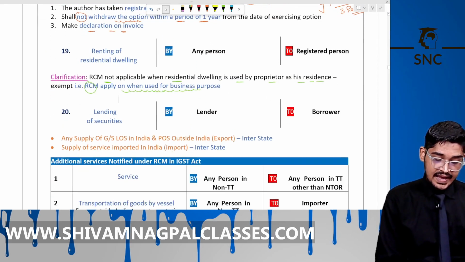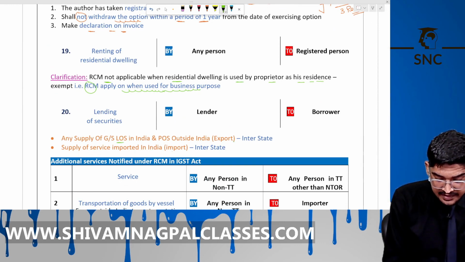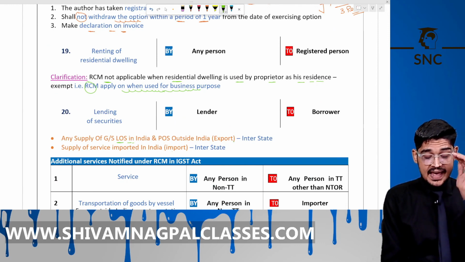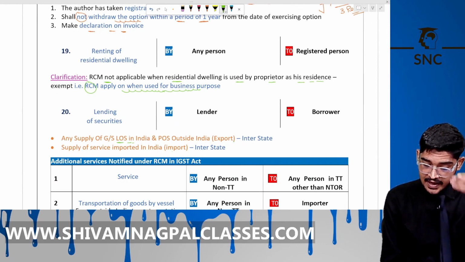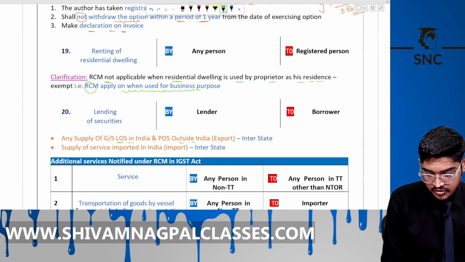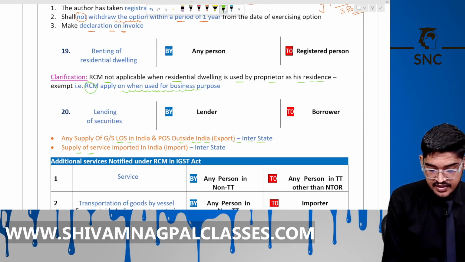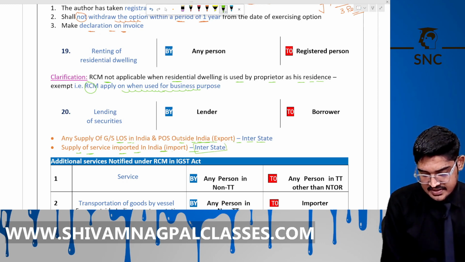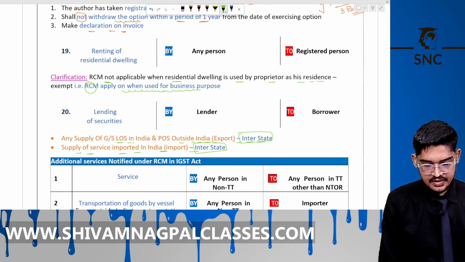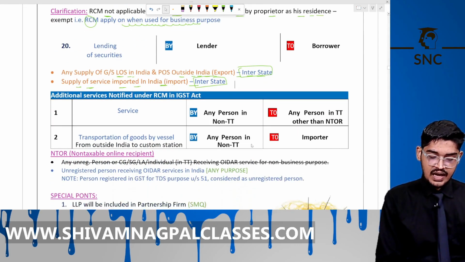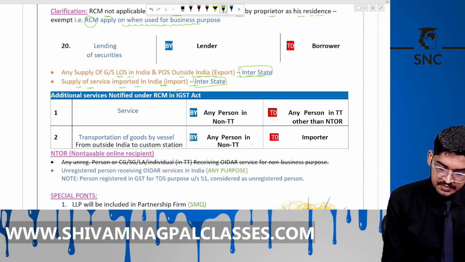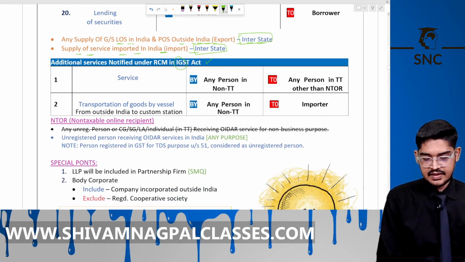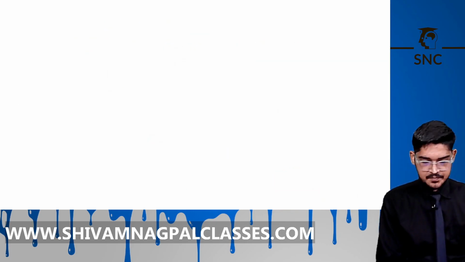Now, any supply of goods or services where the location of the supplier is in India and its POS, place of supply, is outside India means export. This is interstate supply. Supply of services imported in India means import, which is also interstate supply. So both of these are interstate supply under the GST. So these are two additional RCM services that are taxable under the RCM under the IGST. It is given. Let's understand this with animation again.